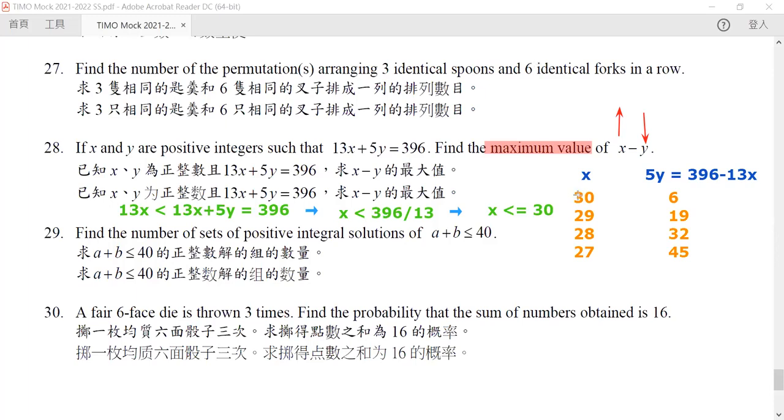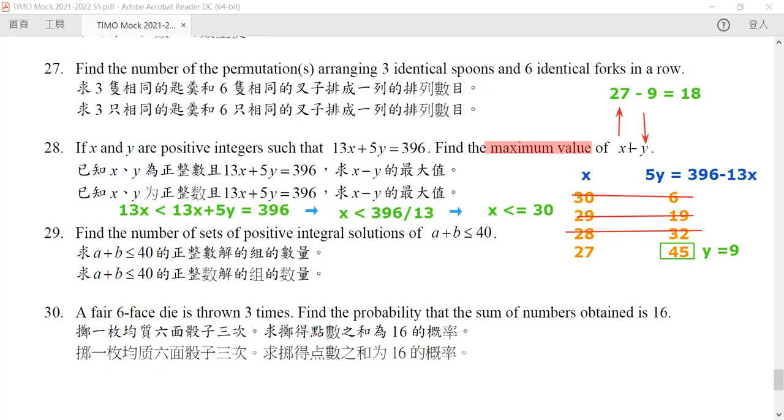All the higher values are impossible because the 5y's are not a multiple of 5. Only when x is equal to 27, we have our y. In that case, y is equal to 9. So we know that our highest x is 27, our lowest y is 9, so our value is exactly equal to 18. So this is the maximum value of this function.